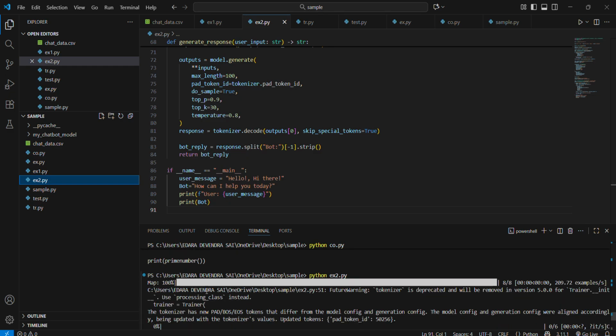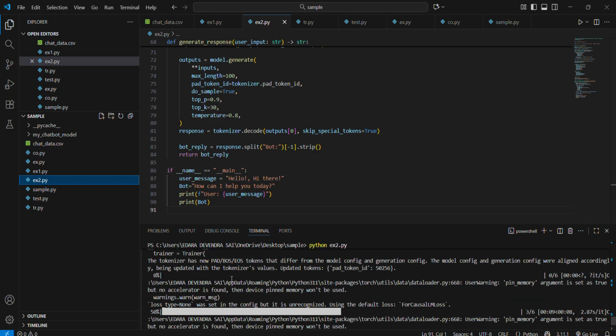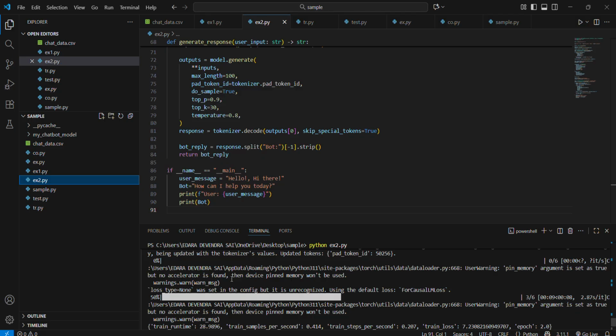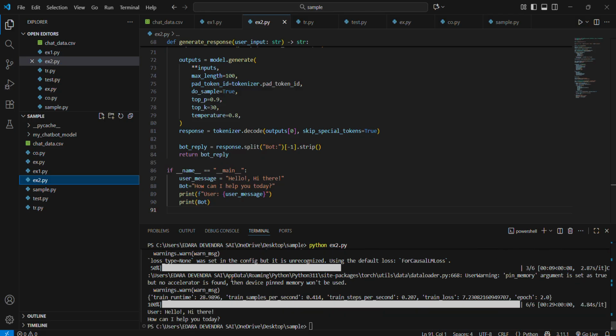After we execute, it prepares the input text. After you execute, the user says hello, hi there, and the bot replies, how can I help you today? This is how we actually get the chatbot replies from the trained model. Thank you so much for watching the video.